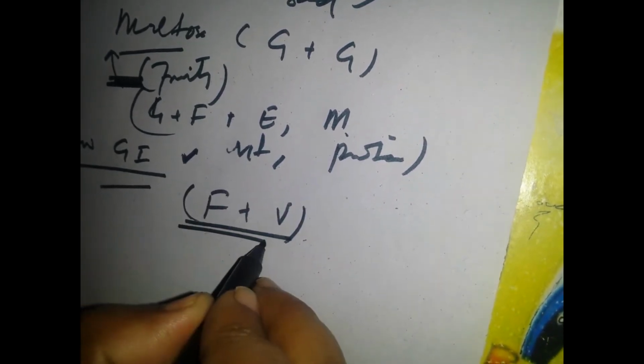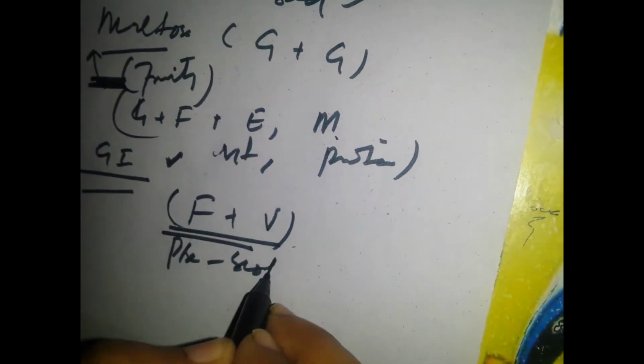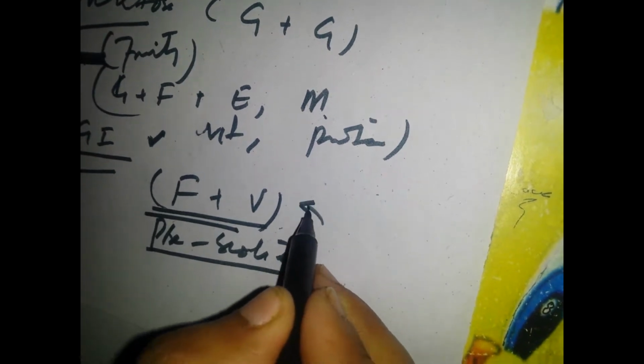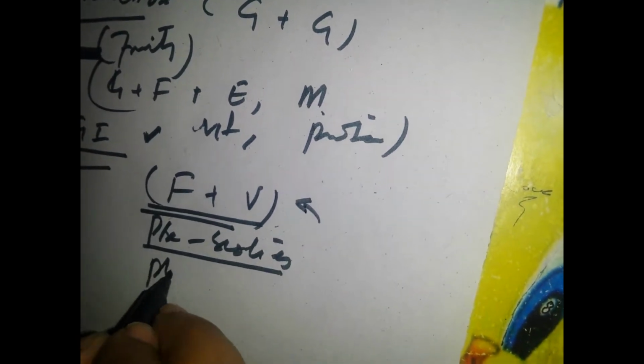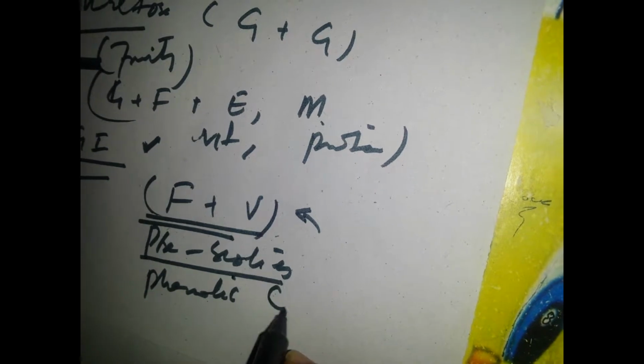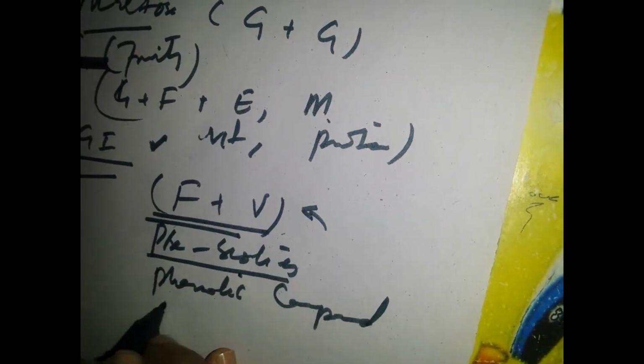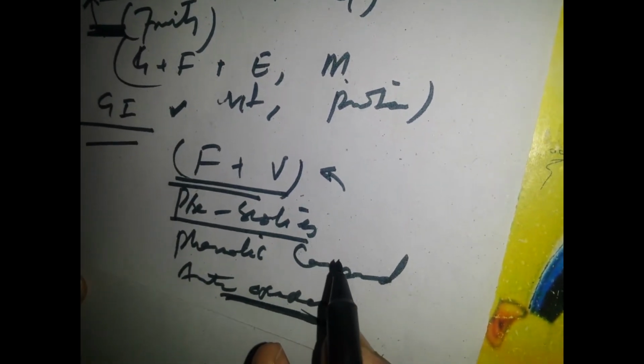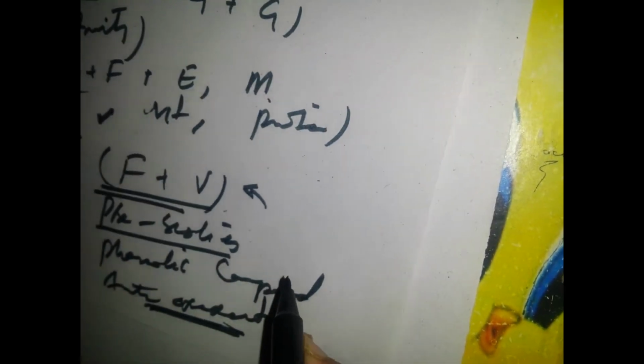This thing I have to explain. These are prebiotics. Prebiotics being a fiber, they have a phenolic compound. Then there are antioxidants. Wow, it's very, very important. Prebiotics are important as compared to probiotics, which are useful bacteria. So I will explain these things in my lecture. I have to keep my promise with my students.